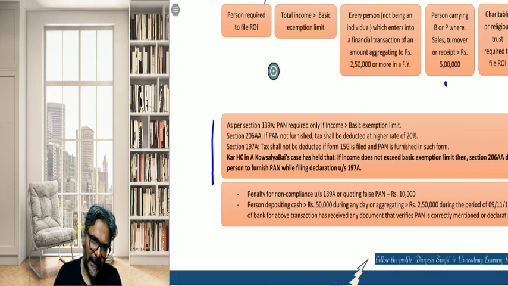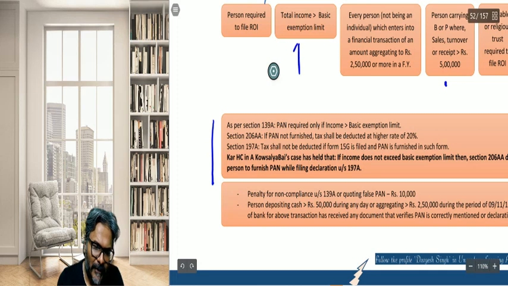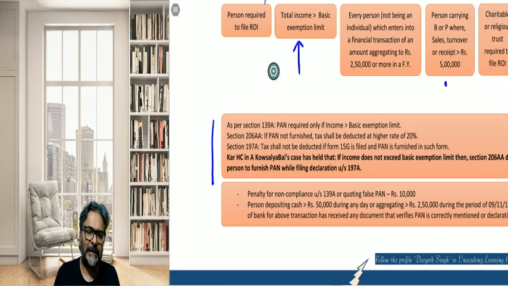It was held that there was this lady who didn't have the PAN. The reason was this: one of the requirements of the PAN is that the total income should have exceeded the basic income limit. Can you see this? Now in her case, the total income didn't exceed the basic income limit. So therefore she had not taken the PAN at all.